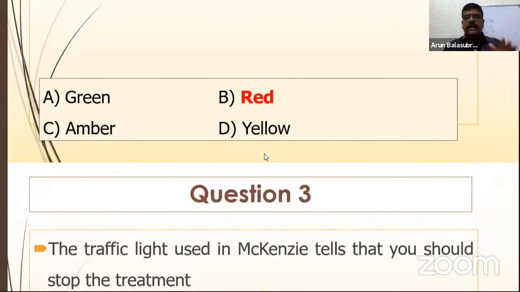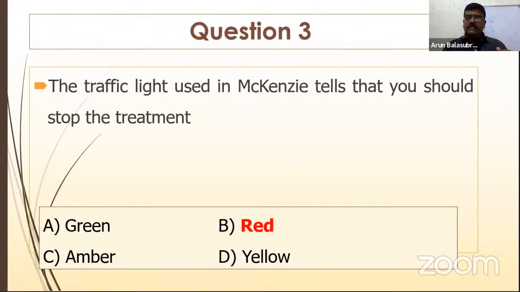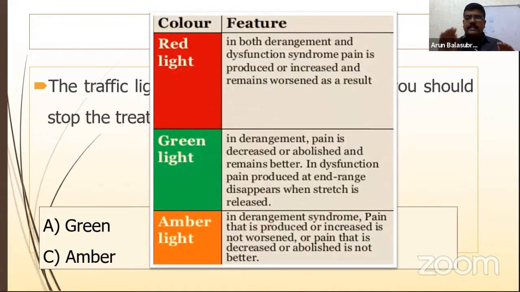Red is for stop. When you're driving, red is stop. So same as here, red light says that the condition is worsening. You are doing McKenzie manual therapy, asking the patient to lie prone with elbow flexion or prone lying in the Sphinx position, and the patient says the pain is increasing or symptoms are increasing. The patient has a radiating pain. Immediately stop the treatment, right? So do not continue the treatment.